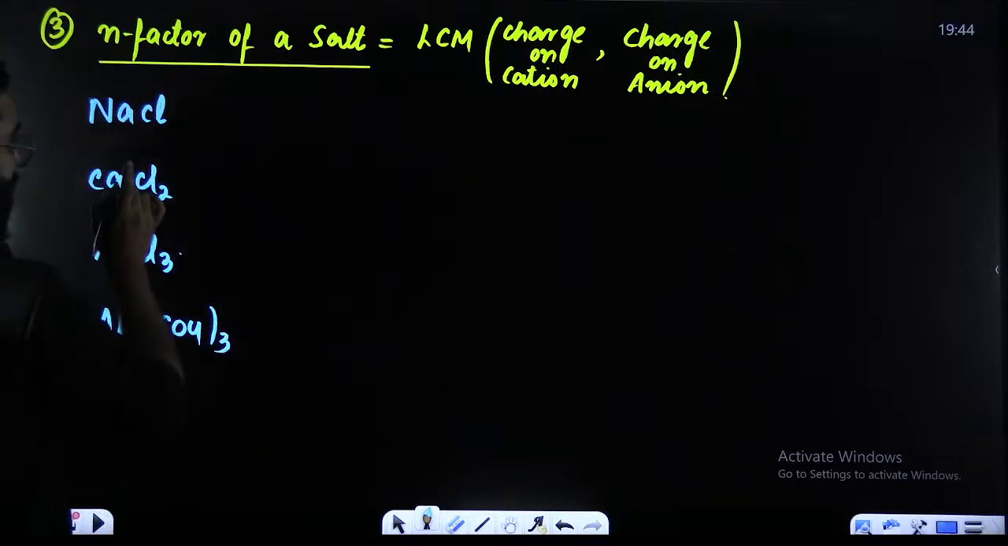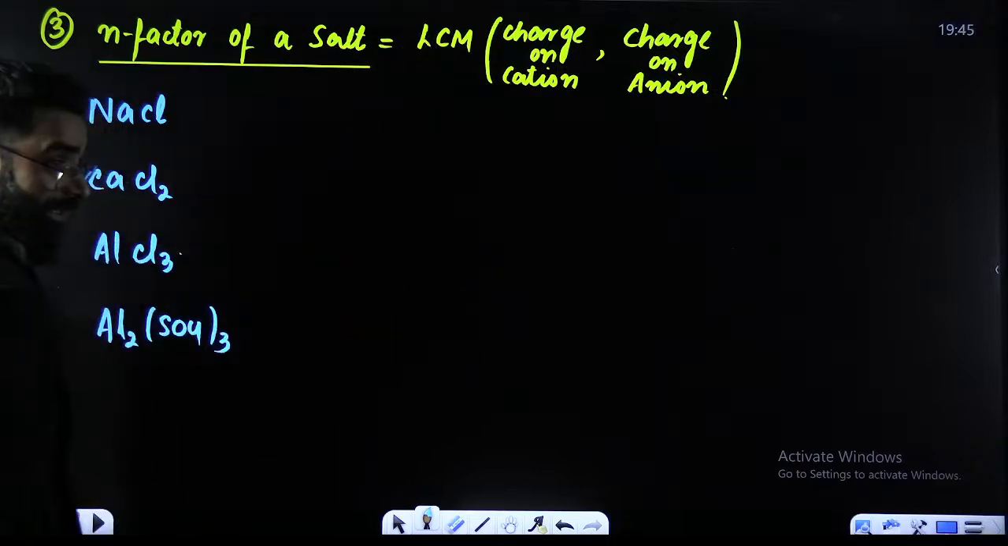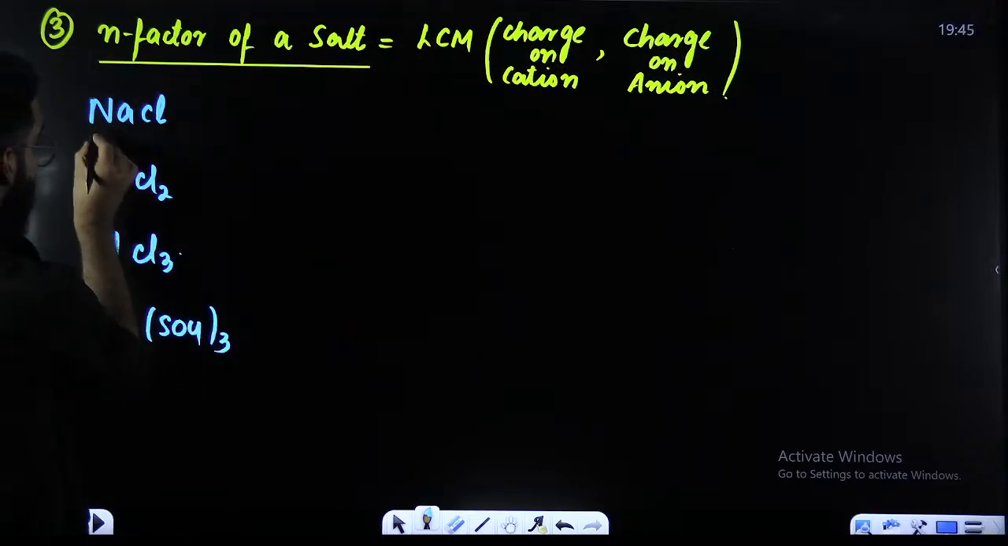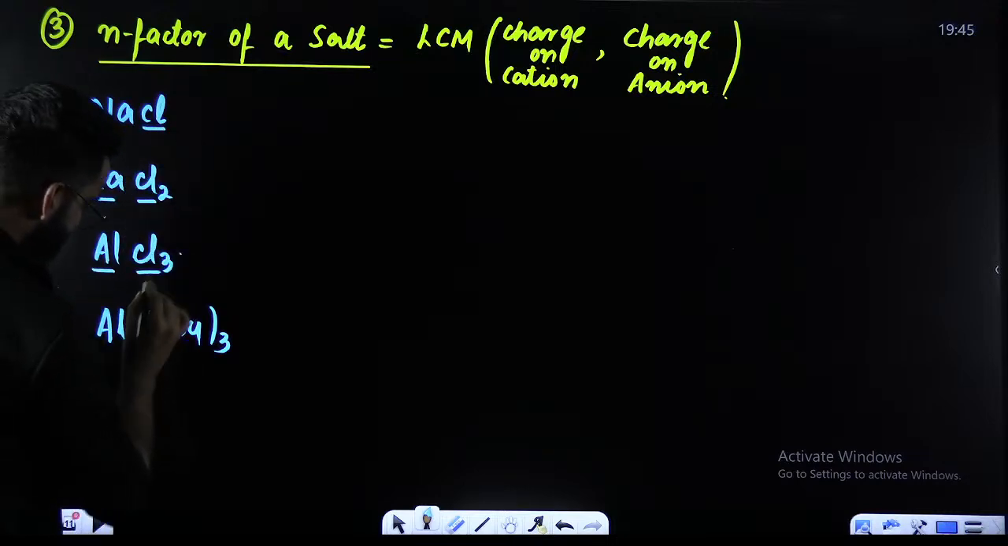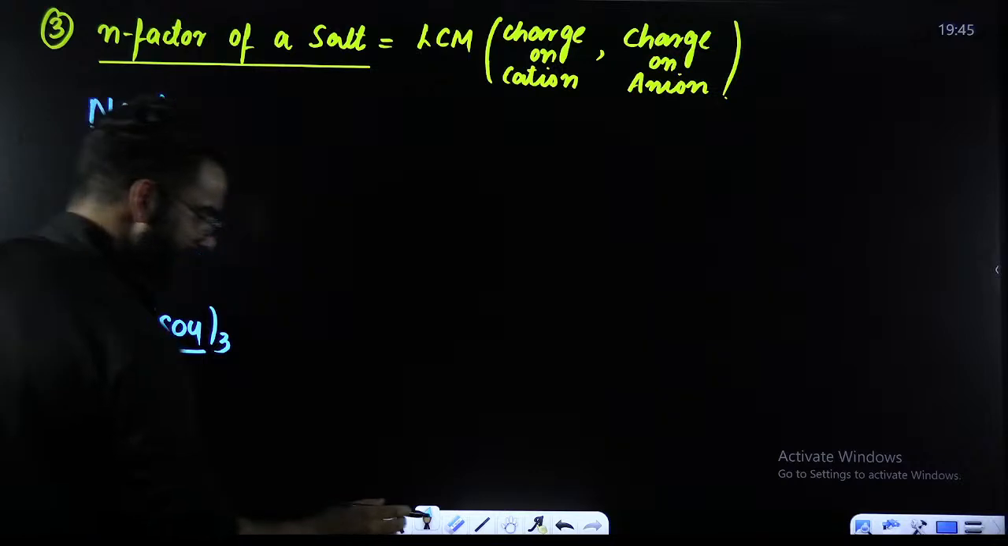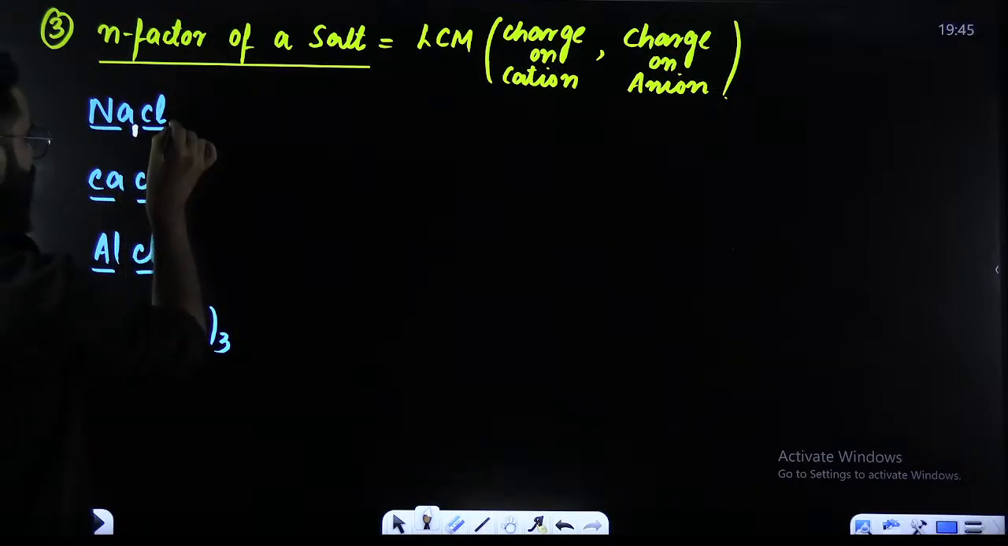N factor of a salt is nothing but the LCM of the charge on cation, comma, charge on anion. So first of all, you need to know what is the charge on cation and what is the charge on anion. Now, how do you get the charges? Yes, you have got one sodium here, one chlorine here.